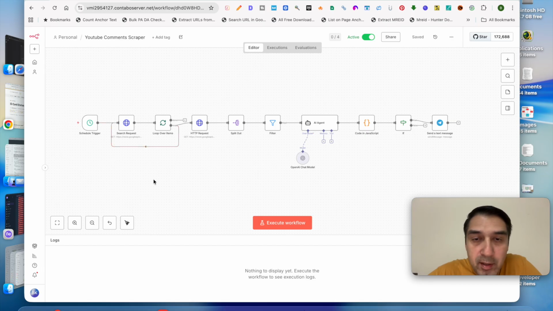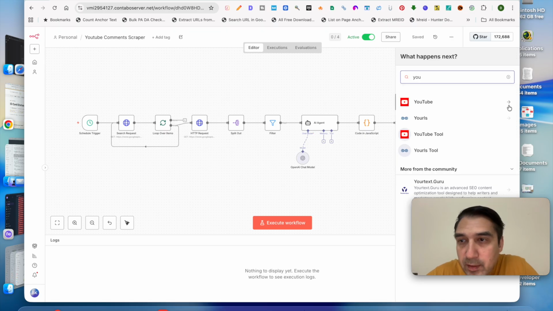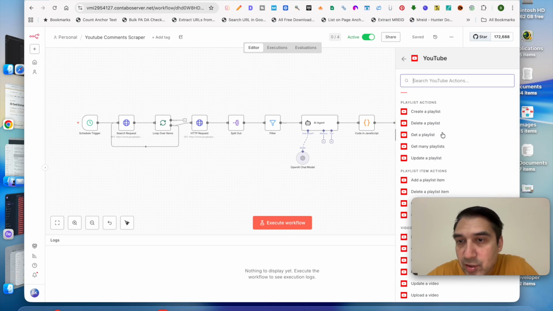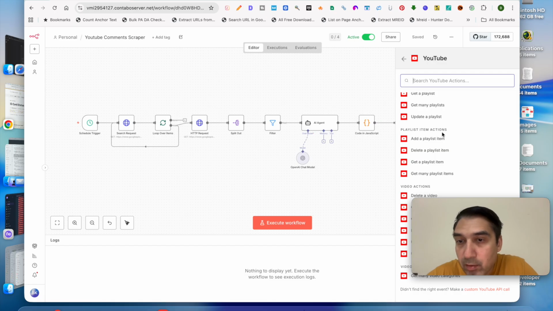And so what we've done here is that we're only focused on YouTube. Now you'll see we don't have any YouTube segments in this workflow, and the reason is that YouTube does not have the actions that we wanted to build out.